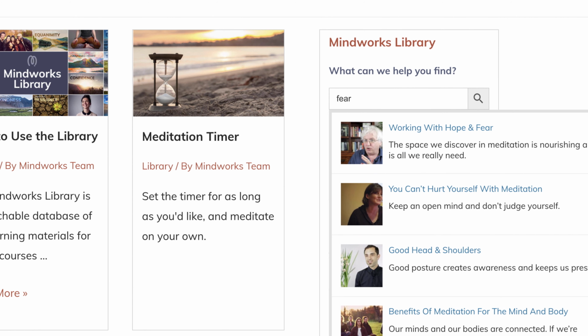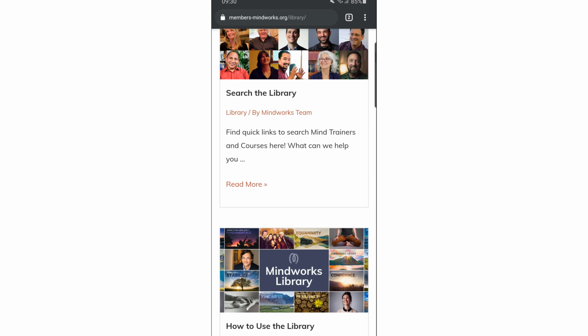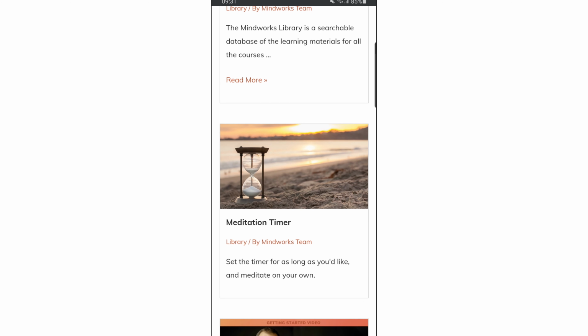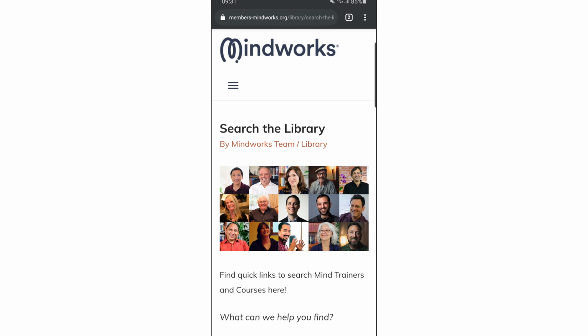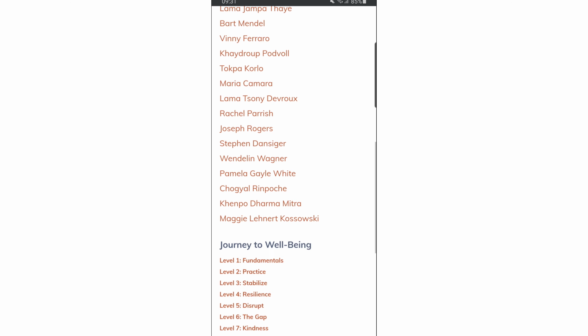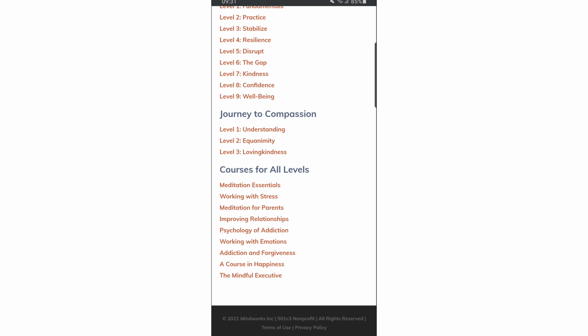show the results. In mobile view, you only see one post at a time, but you can still find shortcuts in the first post, Search the Library. This has the search bar and all the shortcuts that we saw already in the sidebar.